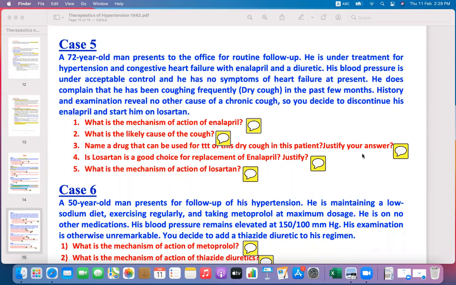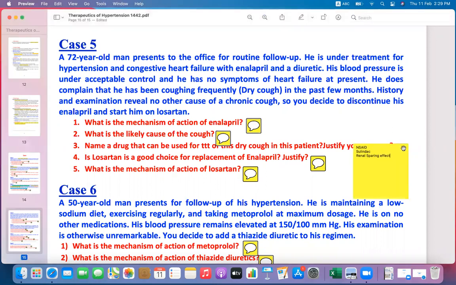It does not affect the renal prostaglandins and renal functions. So here you can use Sulindac from the category of non-steroidal anti-inflammatory drugs, because these drugs inhibit the prostaglandins and bradykinin, and the cough will be relieved due to inhibition of the prostaglandins and the bradykinin. In addition, it has a renal sparing effect. It does not affect the prostaglandins in the kidney and does not affect the GFR.